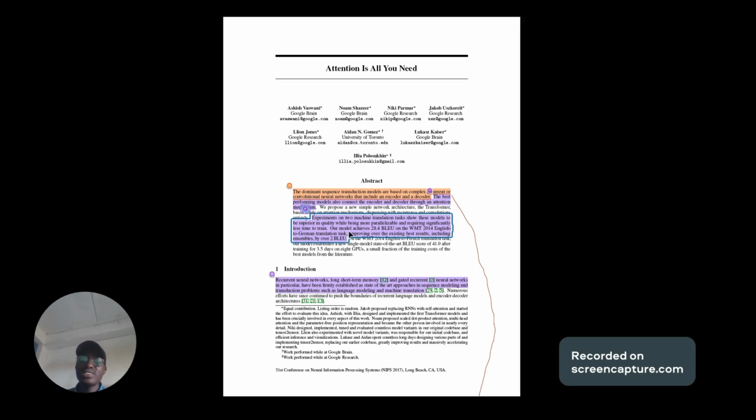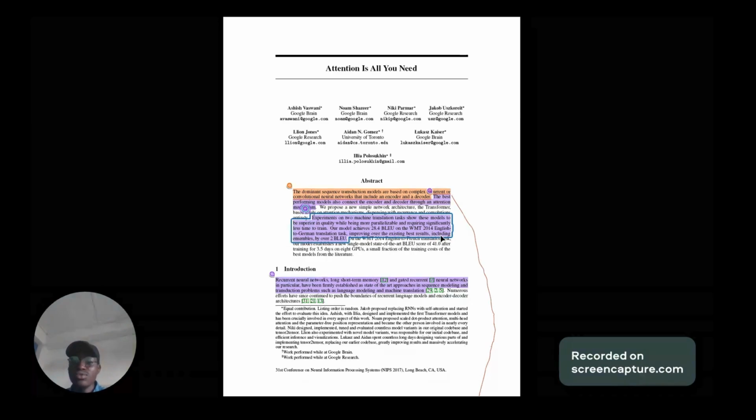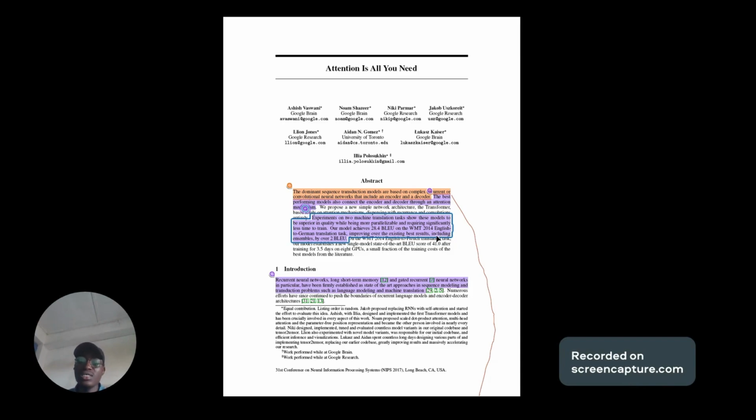And this is improving over the best existing results that existed before this, including the ensembles, by over 2 BLEU.